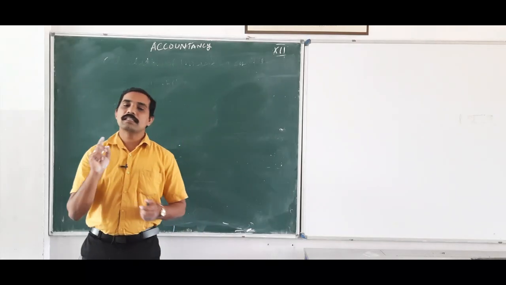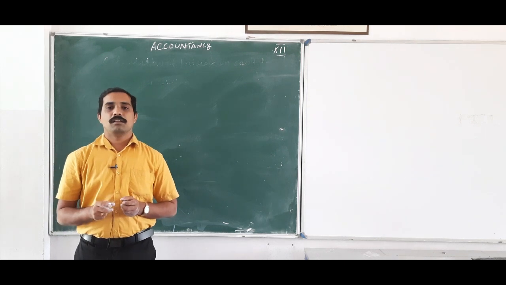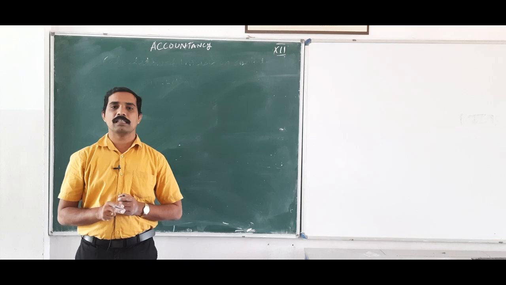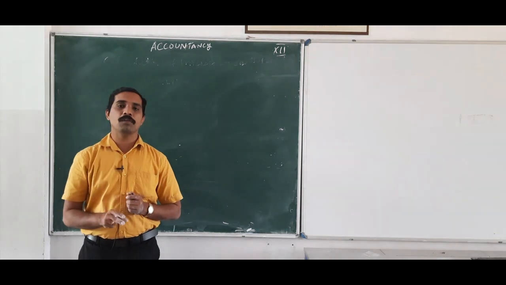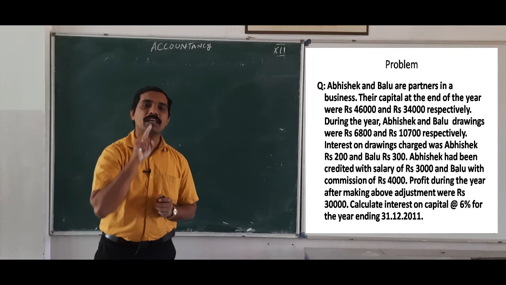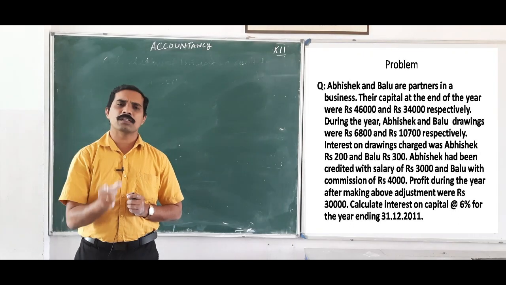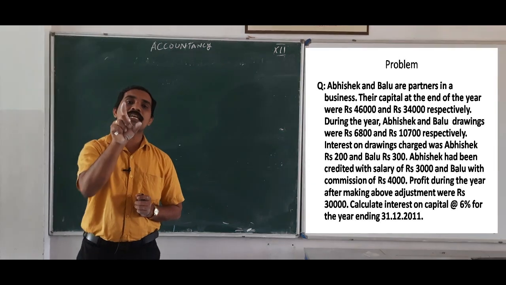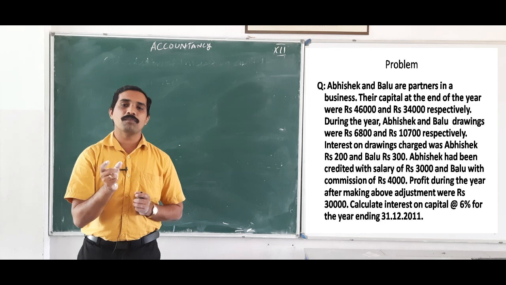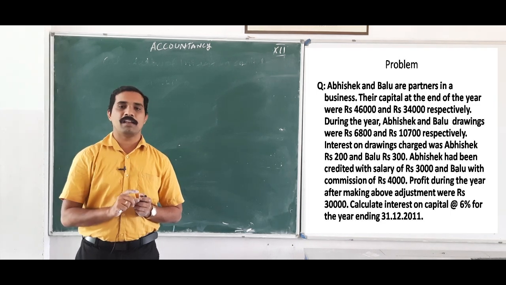Okay, this is the question. So let us solve the problem. Here the two partners are Abhishek and Balu, and their capital at the end of the year were 46,000 and 34,000. What is that? That is closing capital. And also they have given drawings, 6,800 and 10,700.